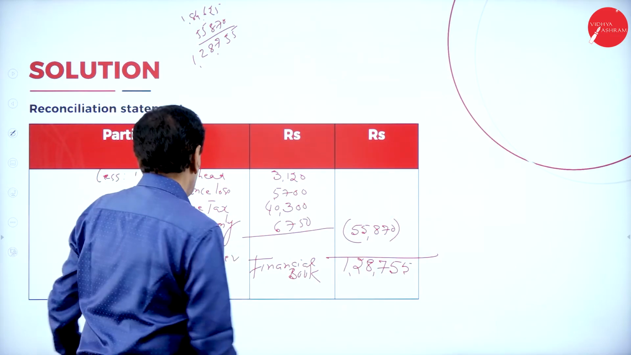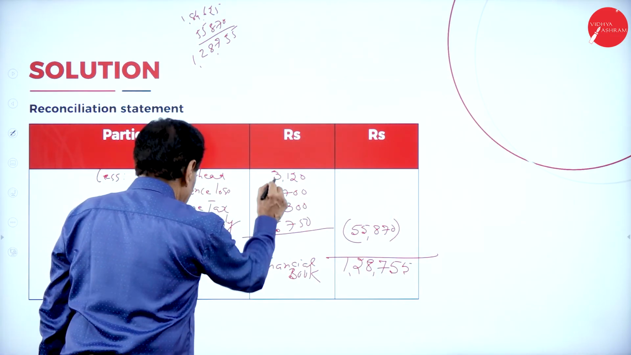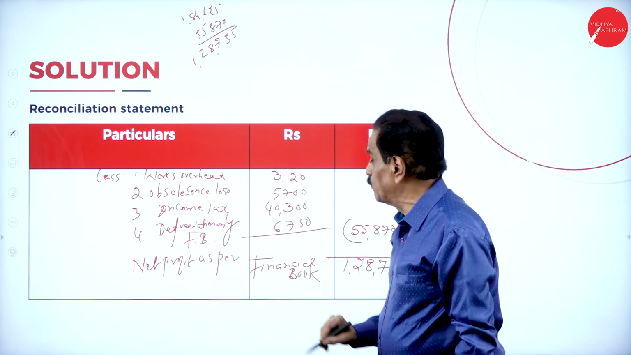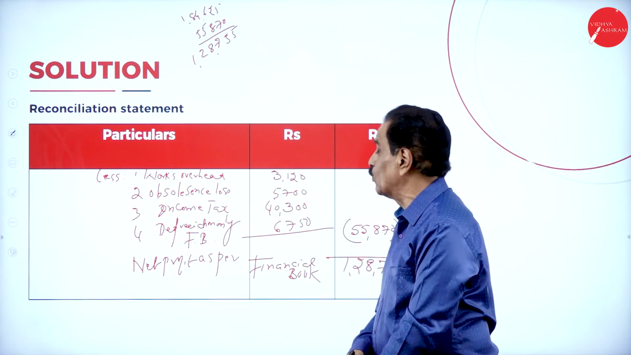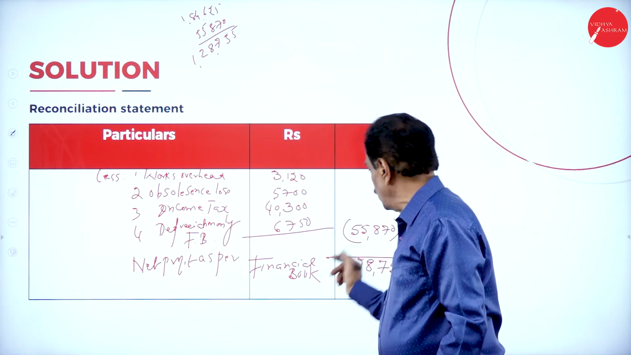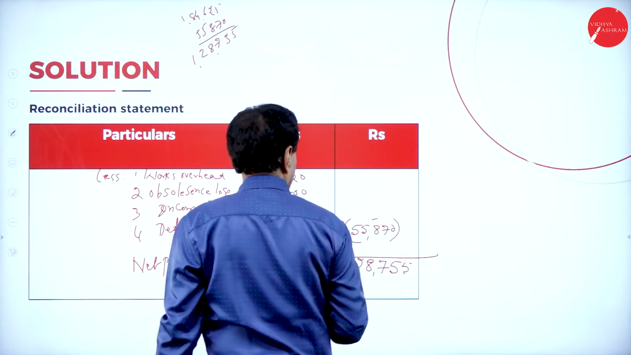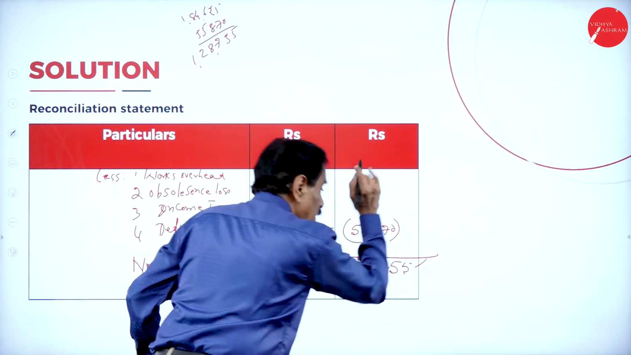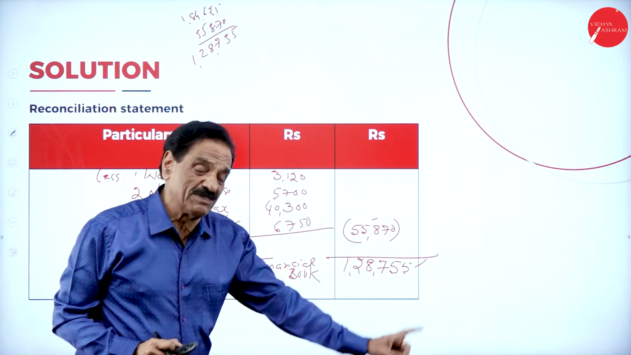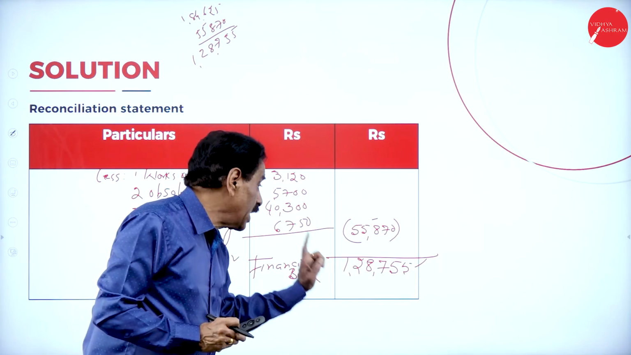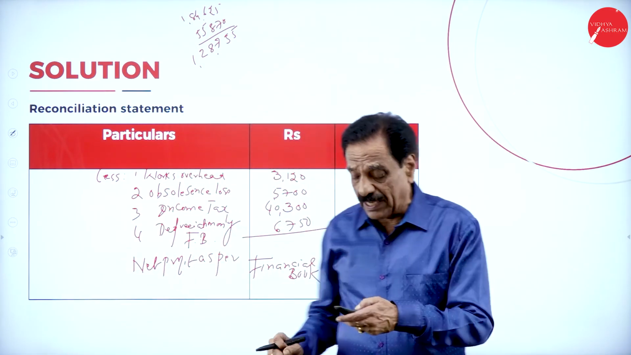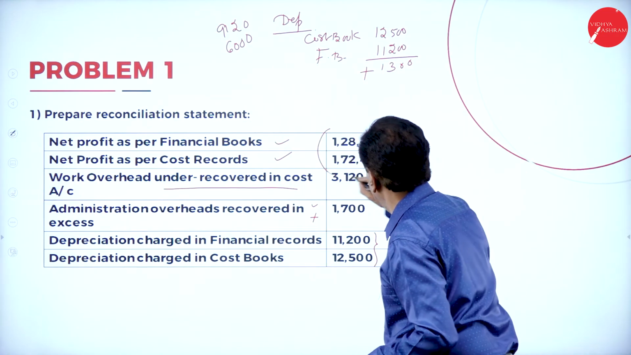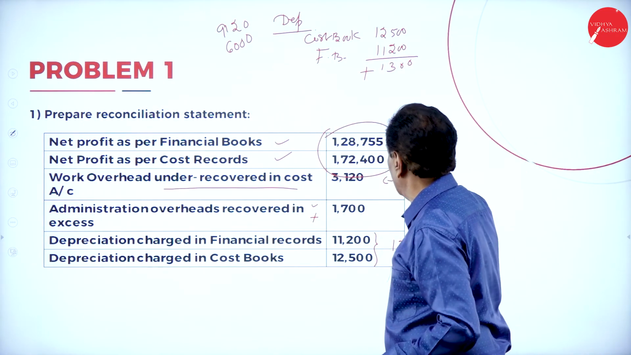Then works overhead is over recovered. Then obsolescence loss. Income tax provided only in the financial book. Depreciation provided only in the financial book. So reduce. Total amount reduced is 55,870. Your answer is 1,28,750. Correctly we arrived. We have arrived correctly. 1,28,755. See that? See that? This is your answer. We started here, arrived here.